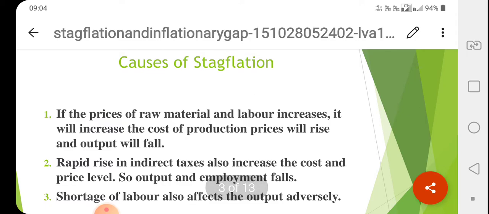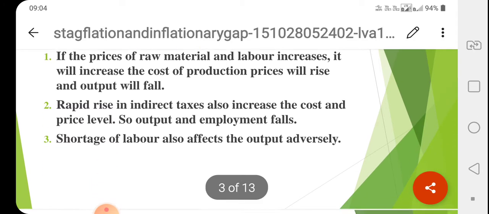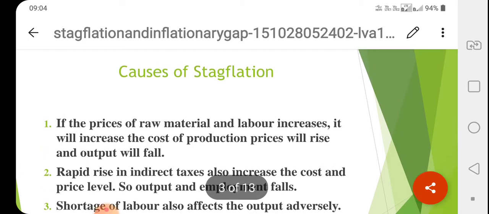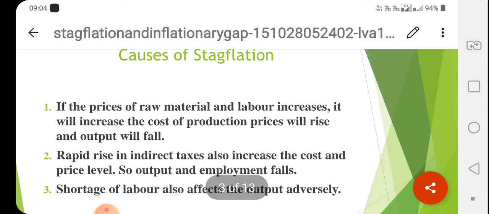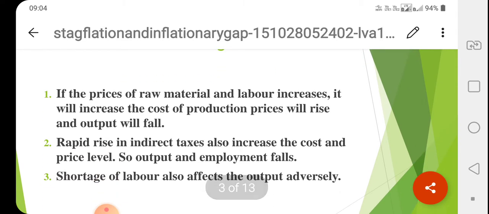If the prices of raw material and labor increase, it will increase the cost of production, prices will rise and output will fall. A rapid rise in indirect taxes also increases the cost and price level, so output and employment fall. Shortage of labor also affects the output adversely. So these are the reasons why stagflation occurs in any economy.